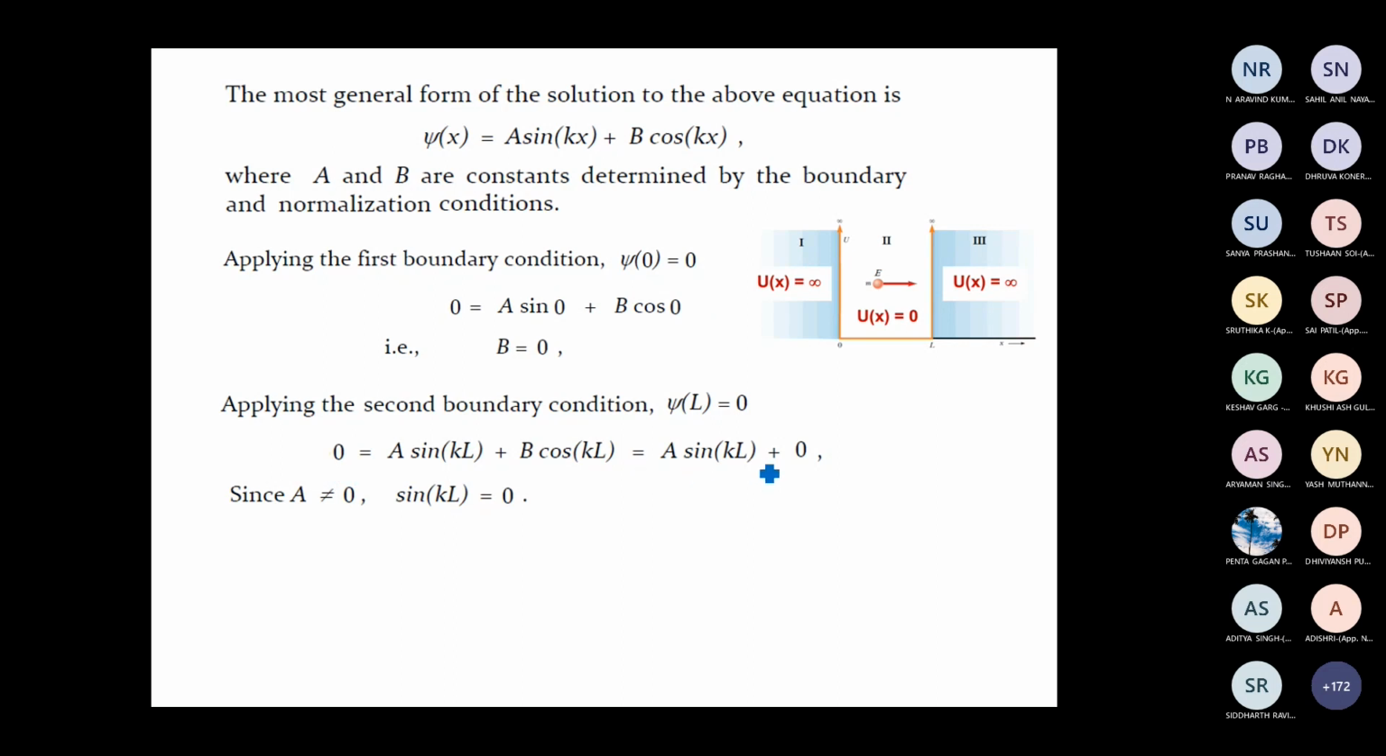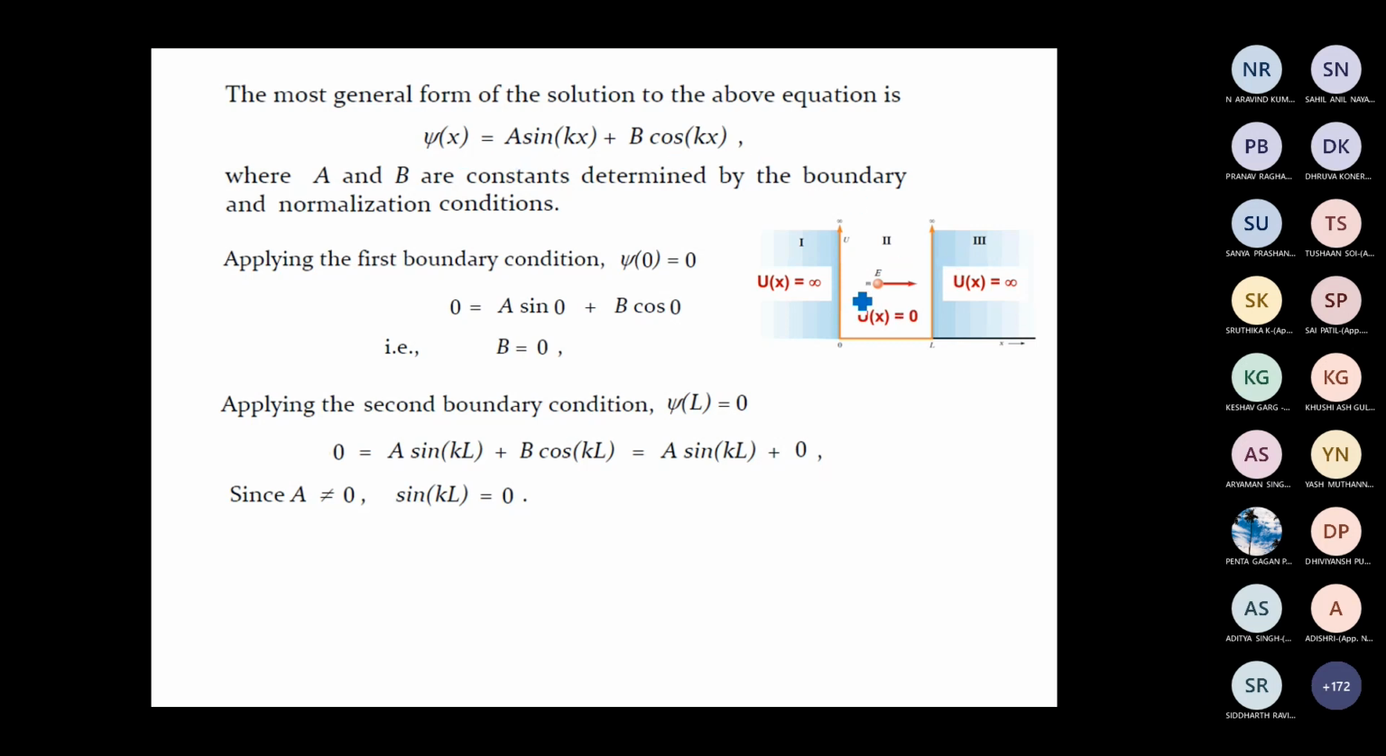Now sin kL can be equal to 0 in two ways: either by taking a equal to 0, or by taking sin kL equal to 0. This constant a cannot be equal to 0, because the constant b is already equal to 0. If a is also 0, then the wave function itself becomes equal to 0.